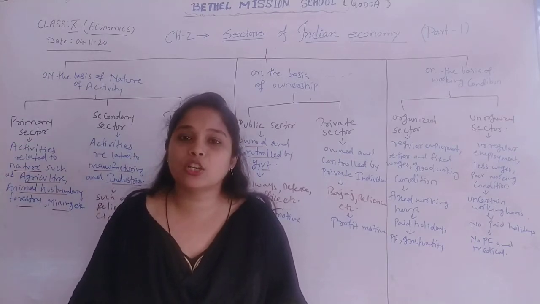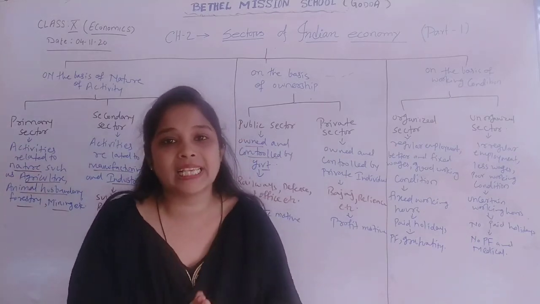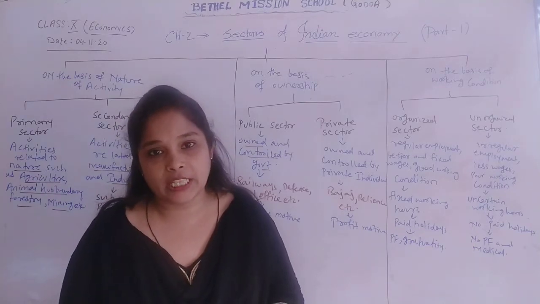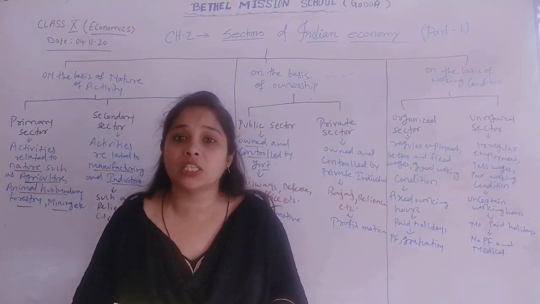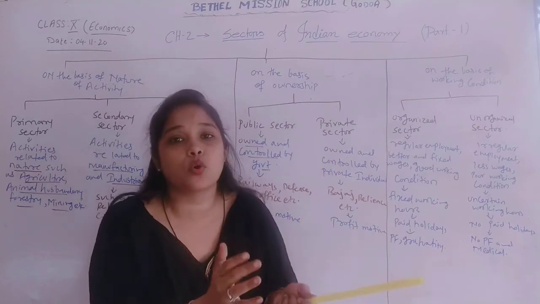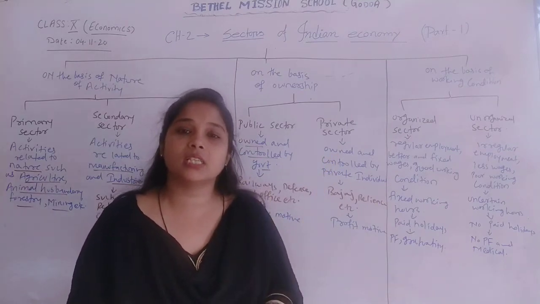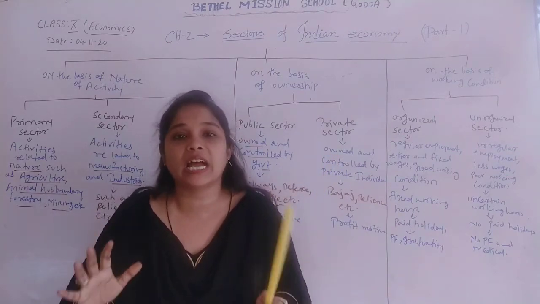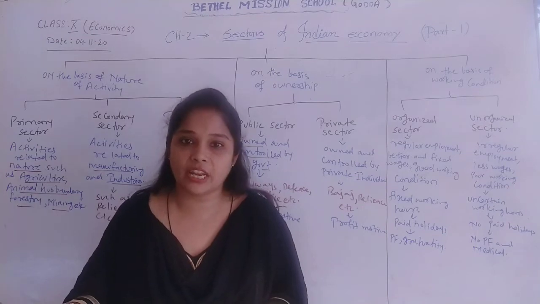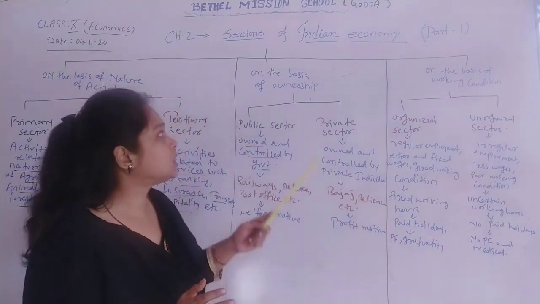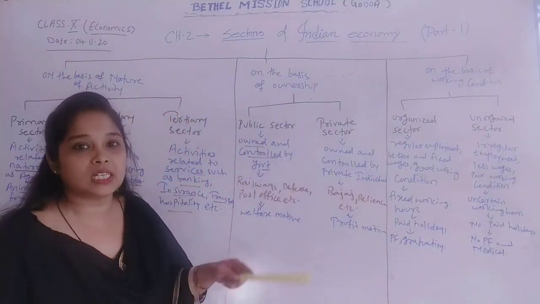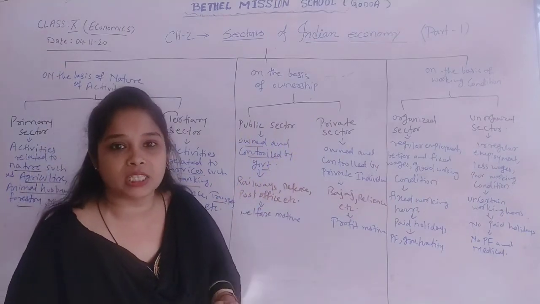India follows a mixed economy, which means we have both public sector and private sector. That means we have certain companies or sectors under the control of government, and certain sectors or industries totally under the control of private individuals.